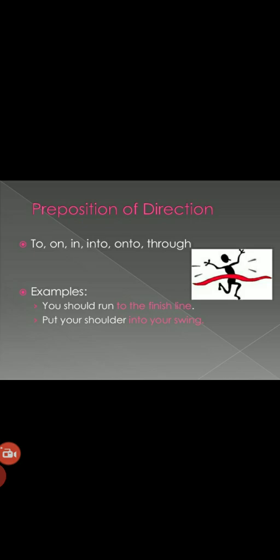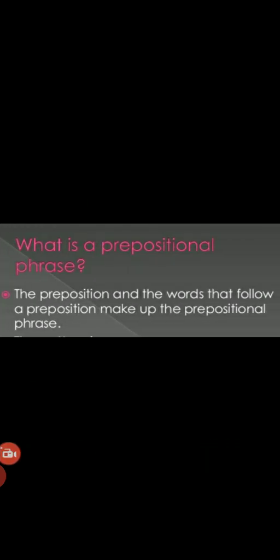Now today, children, we have to talk about prepositional phrases. What are prepositional phrases? From the term we can make out that it will contain a preposition. The preposition and the words that follow it make up a prepositional phrase. Clear?